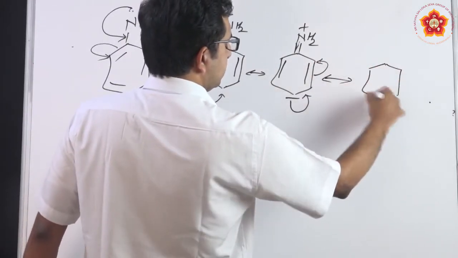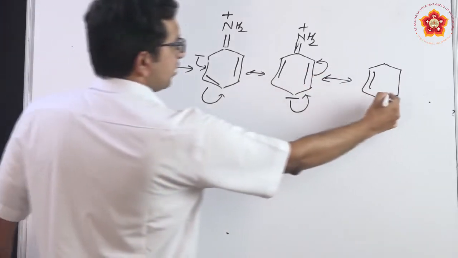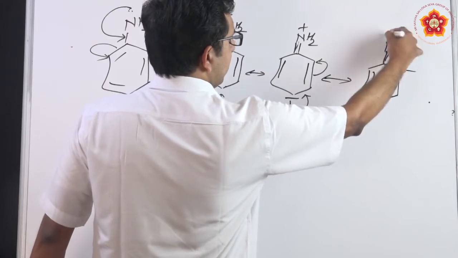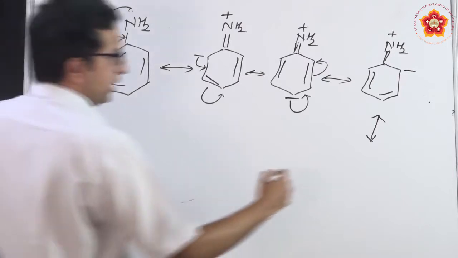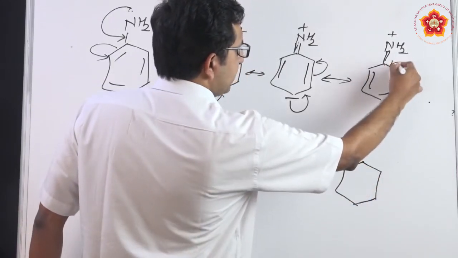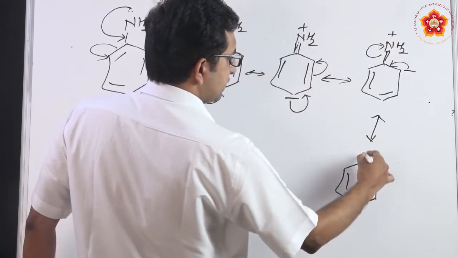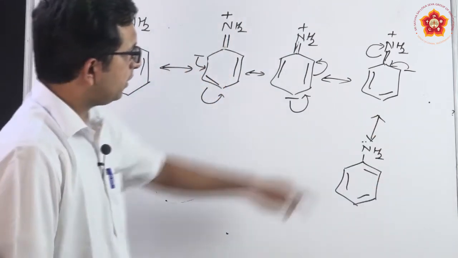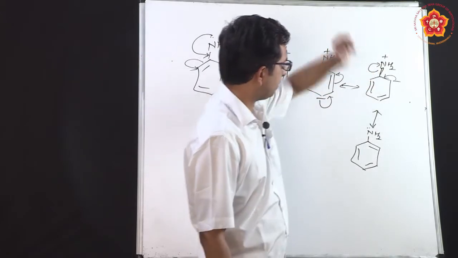Then the further structure will be these 2 electrons coming here, this one coming here. Let me again draw the benzene structure. This is as it is, this side bond. These 2 electrons have come here. There is a negative charge here, and then with a double bond I have NH2, and that is the 5th structure. Once again these 2 come back here and the double bond goes back, because the tetravalency of the carbon has to be maintained, and therefore you get back aniline, where these 2 electrons came back here and formed a double bond, whereas this has gone back.